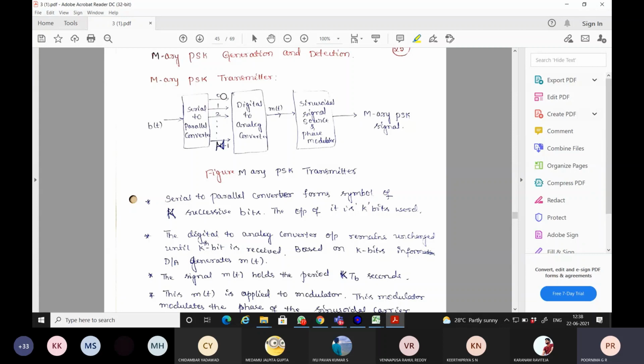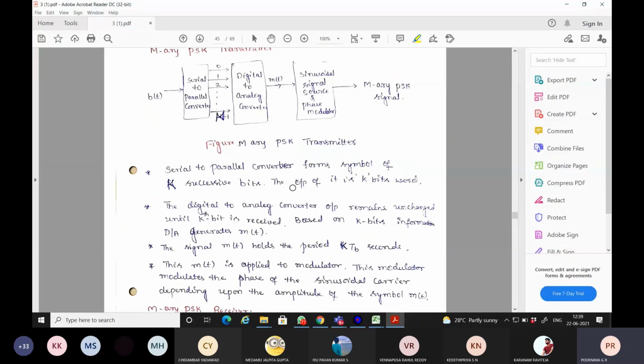So those K bits I am representing as 0, 1, 2, etc., n minus 1. After this digital to analog converter, each symbol or each combination will get multiplied with a signal. So after the digital to analog converter we get M of T, the line encoder output we have used here. That will be given to a sinusoidal signal source and modulator, a phase modulator, to change the phases. So the output we'll be getting from this block is an MRA PSK signal.